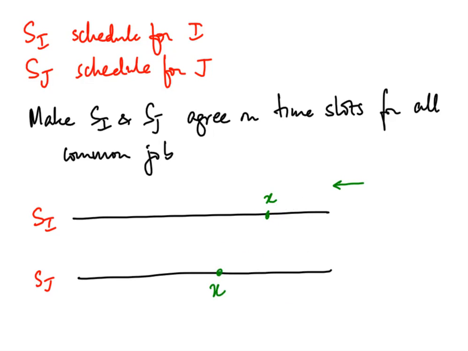This is one possibility. The symmetric possibility is that when I started from here, I found a job, say Z over here, and it happened a little earlier in I. Among these, because Z happens before X, I would pick Z first. If Z was to the left, I would have picked X first. So basically, I'm starting from the right, and in either I or J, I find the first discrepancy. So let's look at the green case to begin with. The purple case will be symmetric. Here is the green case.